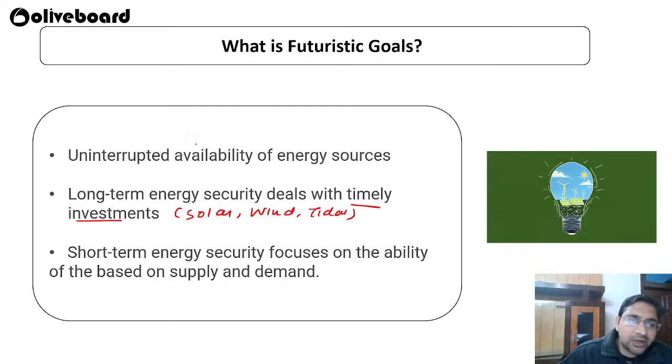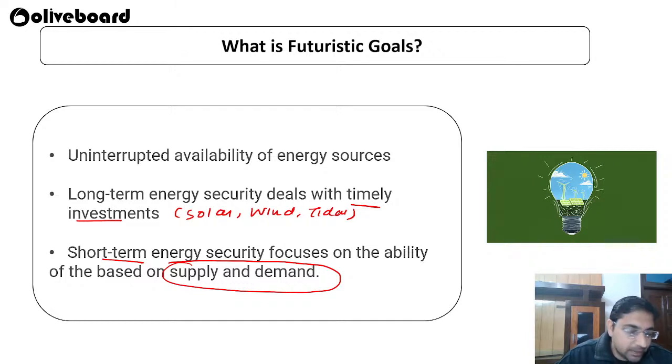activities. Then what should the short term energy security focus on? It has to be focused on supply and demand. They have to make sure that proper supply is there with the proper demand. Whatever demand we are getting, we have to check whether we are providing that supply in a proper way. Okay, so these are the three futuristic goals that we have to follow.